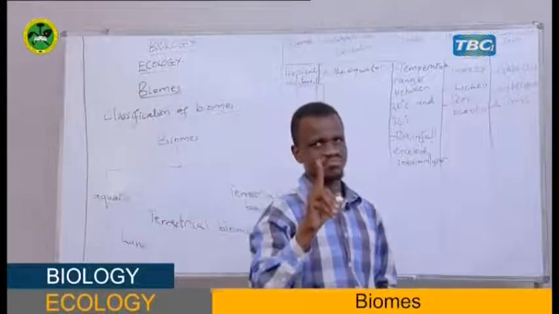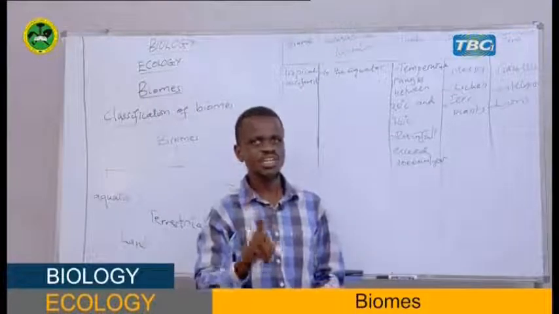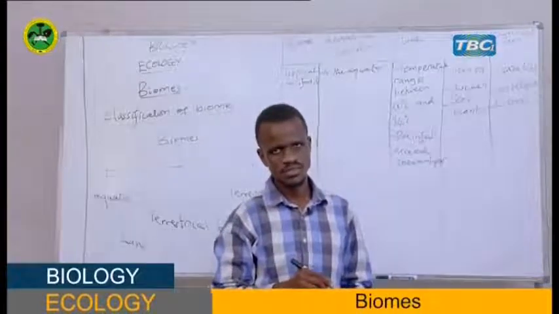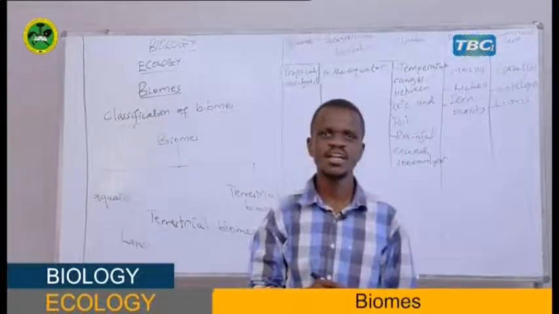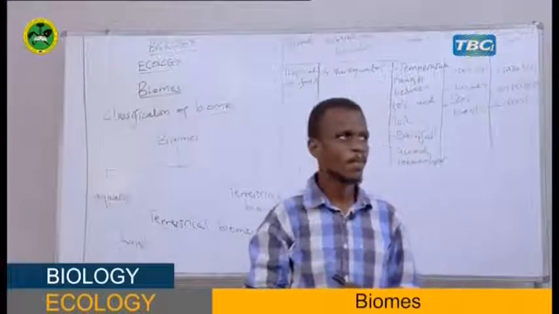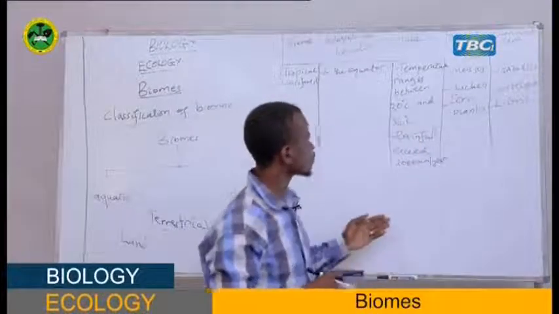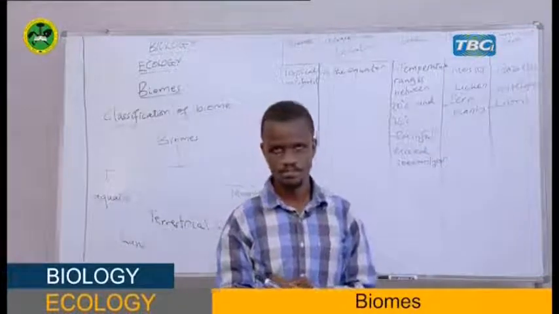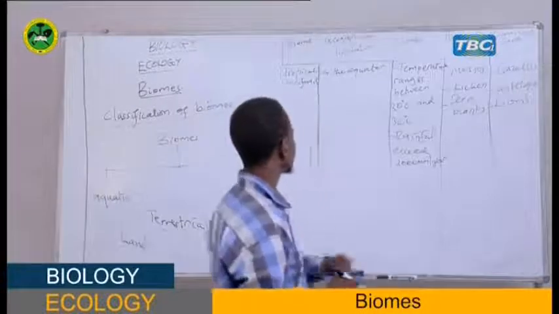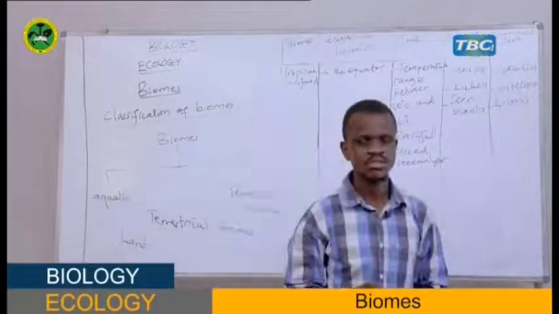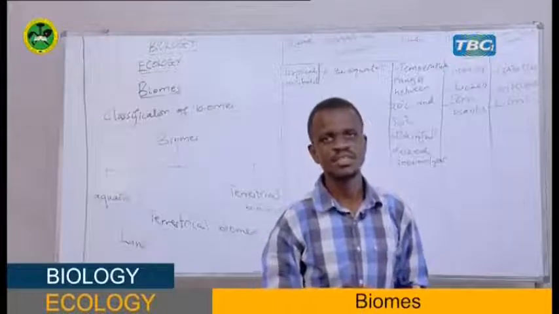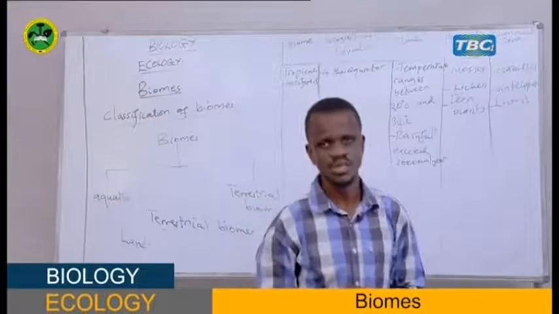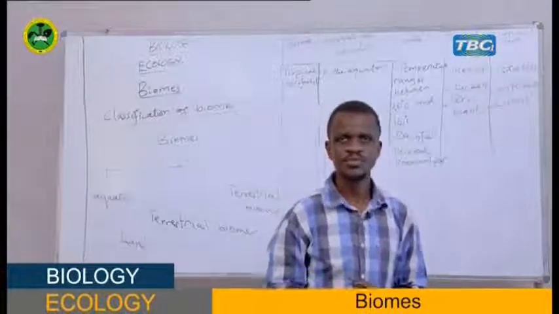Now, my student, hope you can differentiate between tropical rainforest and the savanna. Savanna has the trees which are scattered and the grasses, but this one has many tree species. The location, this is located in the equator, but savanna is located 5 degrees and 15 degrees north and south of the equator. Hope you are following, my student.